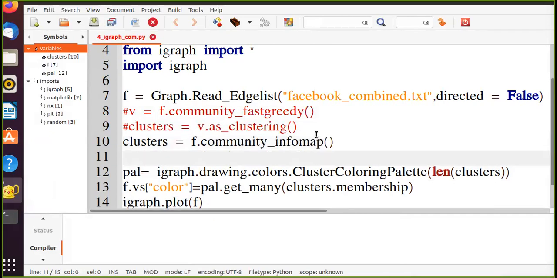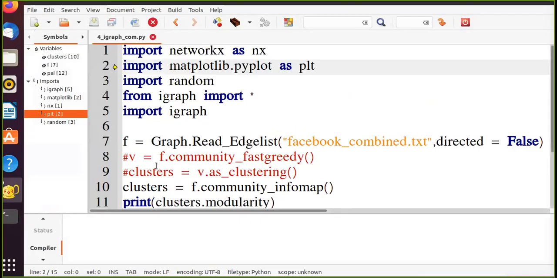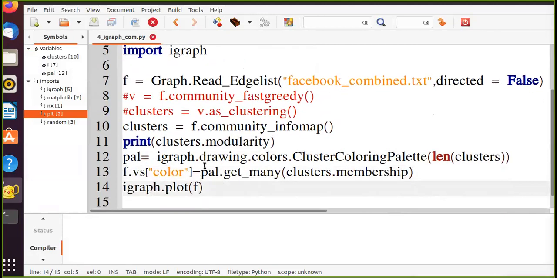What I'm interested in is looking at the modularity score. Let's execute it. It gives me a modularity score of 0.8, which is better than the previous algorithm, and it's not returning a dendrogram, but directly the community membership. You need to take care of that while implementing these algorithms, and in a while it will show you the visualized graph.